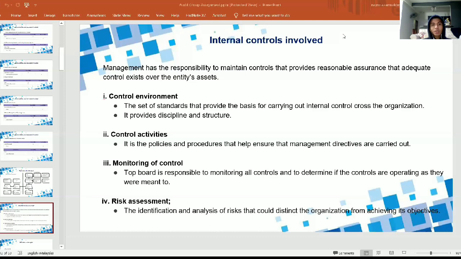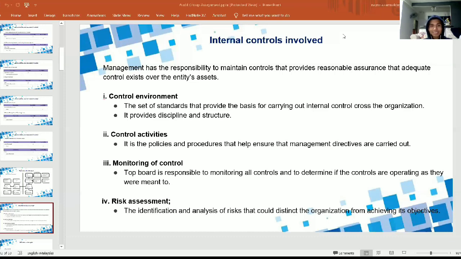And the third one is monitoring of control. So what is monitoring of control? Monitoring of control is the top board's responsibility to monitor all controls and to determine if the controls are working. For example, inventory counted, recording transactions of assets, and many more could help to ensure that the company will achieve its objective while avoiding complications along the way.